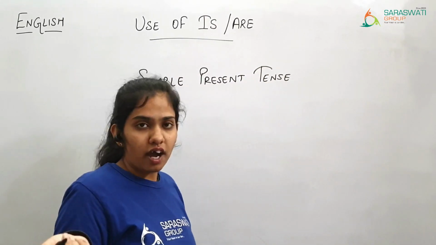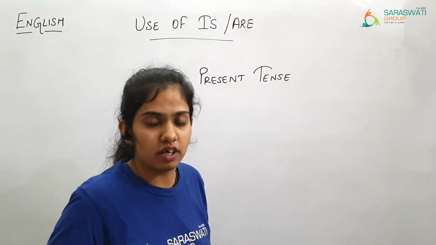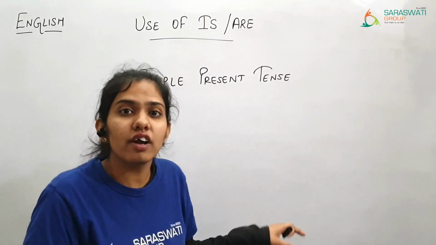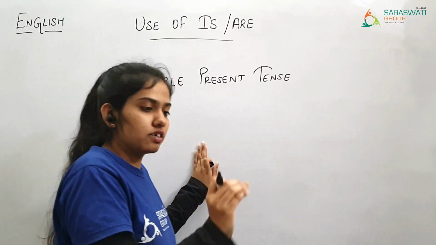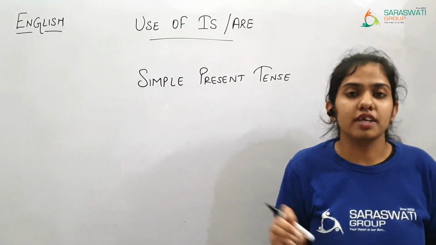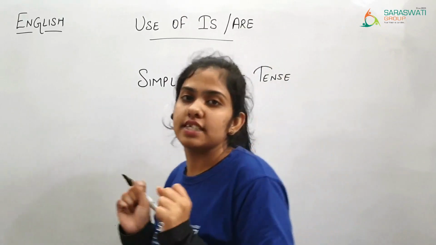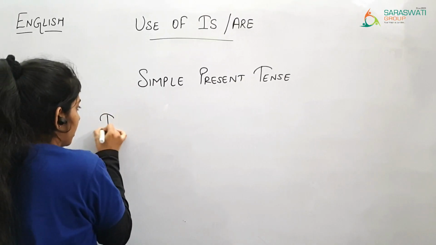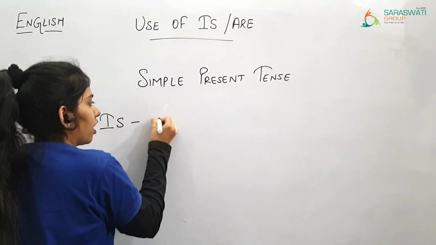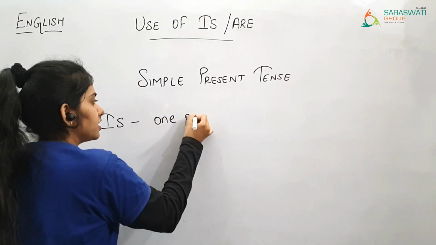If I say that I am writing on the board, I am writing on the board. Right? If you are writing, then you are writing in your classbook. You are. So just now you are writing. So when the thing is going just now, that means it is in simple present tense. Now, is you are going to use when you are talking about one person or a thing.